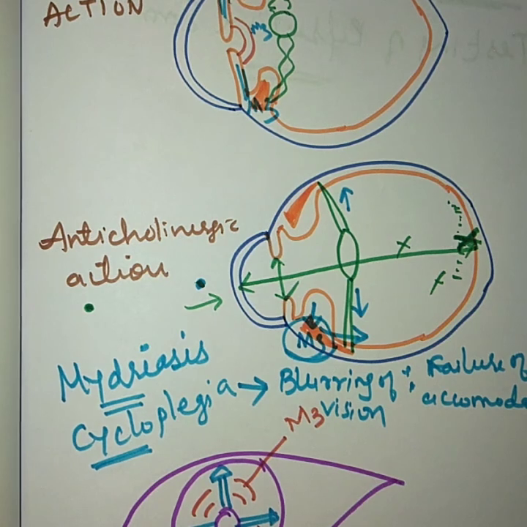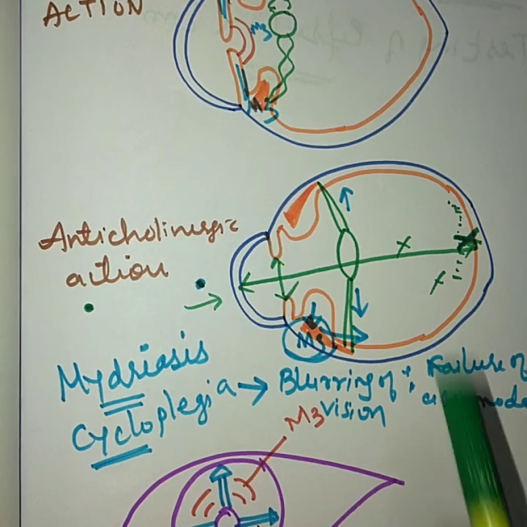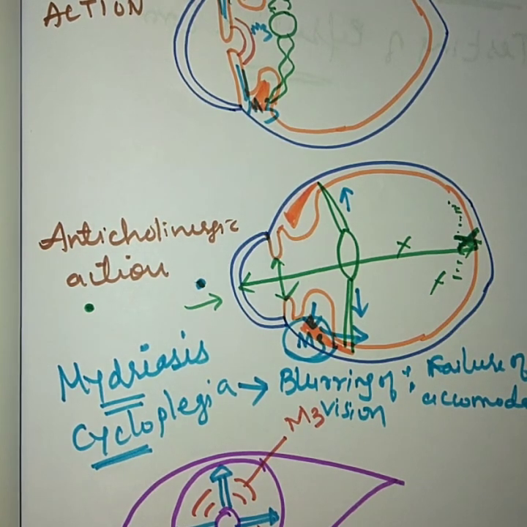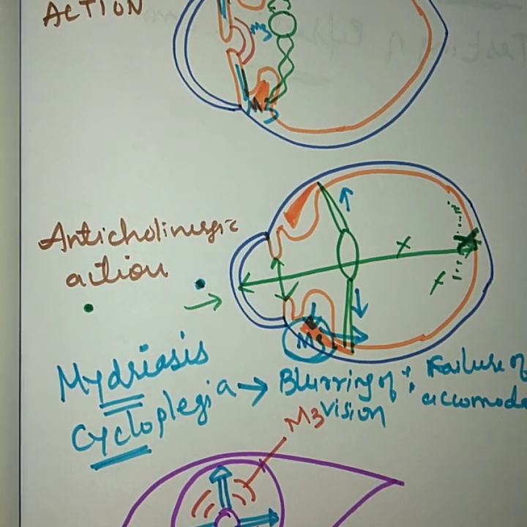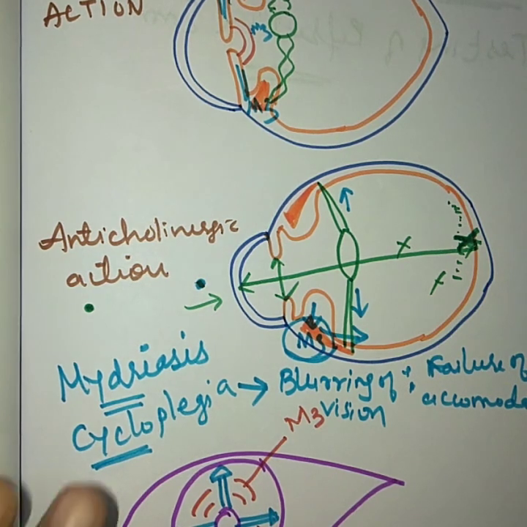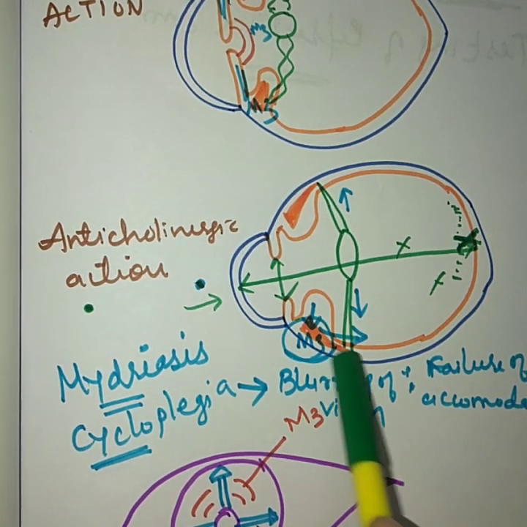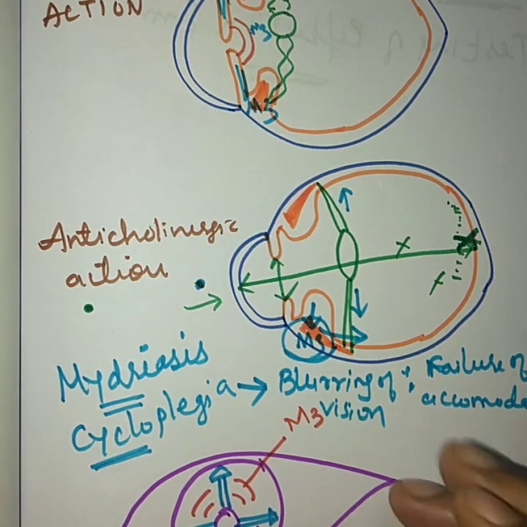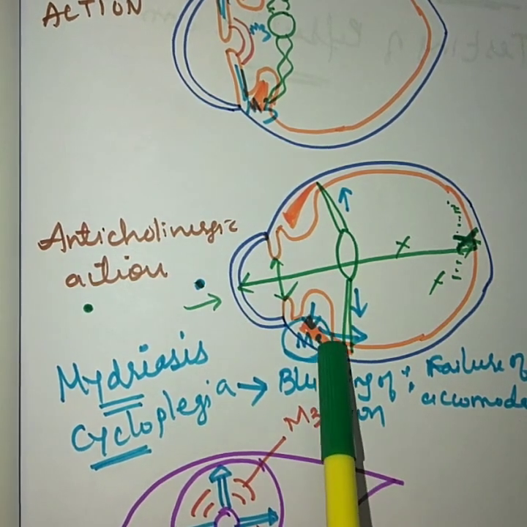Now one more important thing regarding this ciliaris muscle is, in small kids this ciliaris muscle is very much active. Very much active means it can easily contract and relax. Okay, so when you are doing a refractive error test in small children, then at that time we require a larger dose of cycloplegic drugs. But when you want to know the refractive error in old age people, what happens is, this cycloplegia, means this contraction of the ciliaris muscle, fails to occur properly.